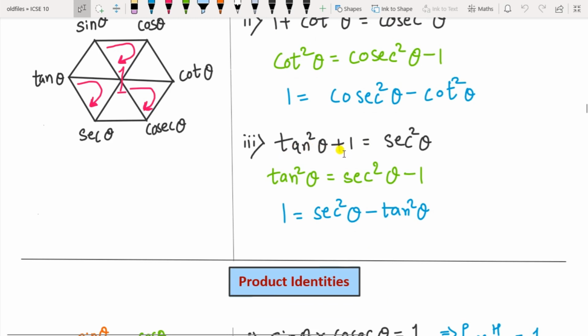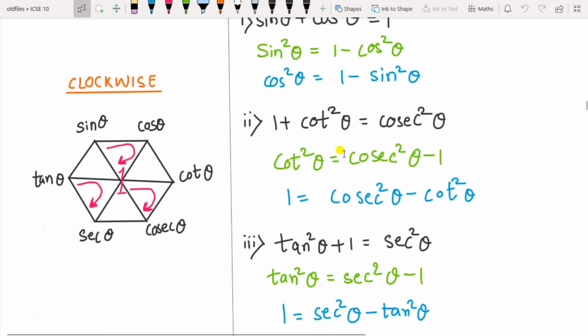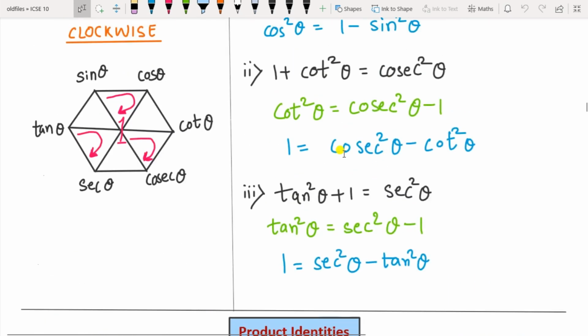Okay. So that was about Pythagorean identity. So what you have to do, you have to draw a regular hexagon, write one at the center and consider these three triangles and make arrows in the clockwise direction and start from the function which is at the tail of the arrow and square it. So sin square theta plus cos square theta and end at the arrowhead, that is equal to 1.